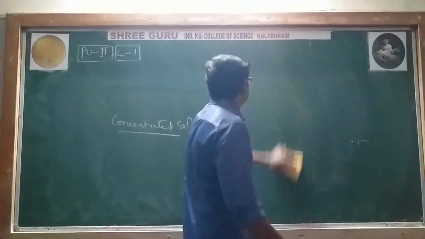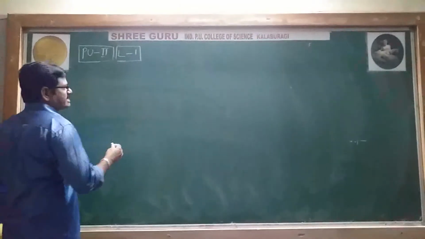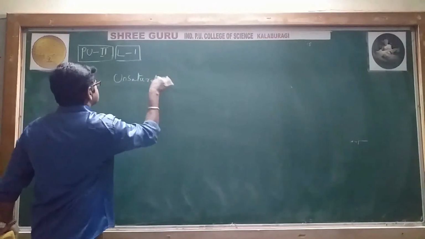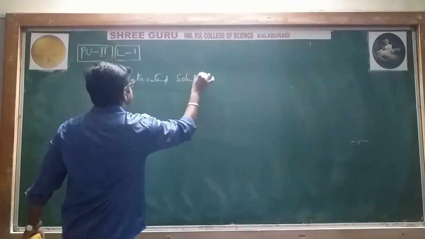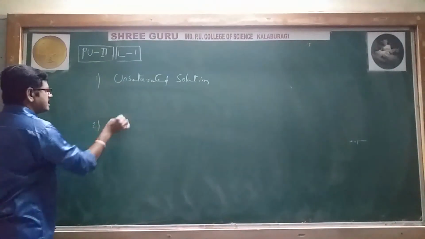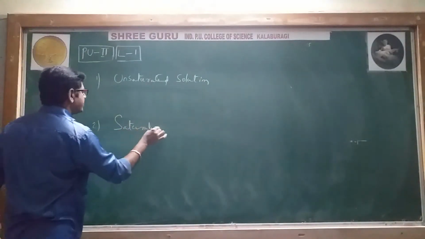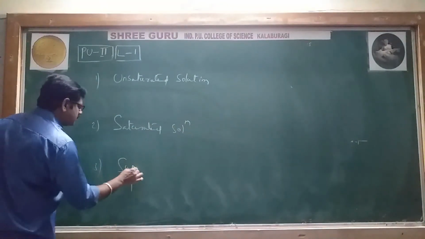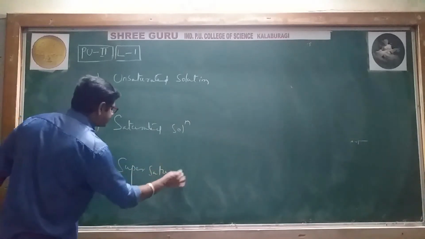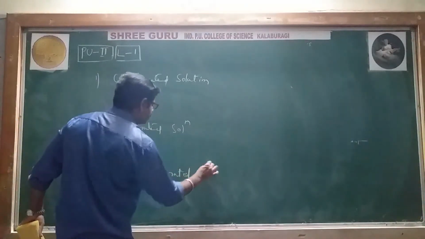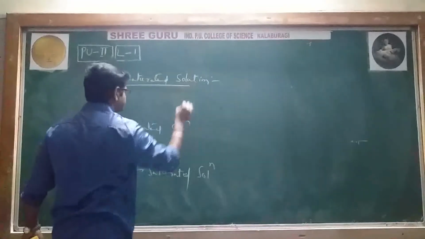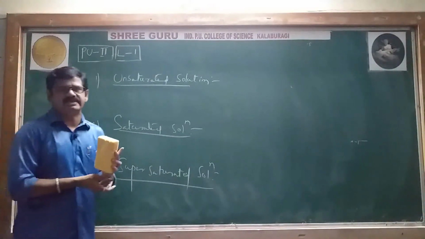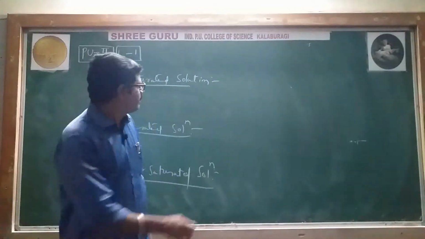Next we will go to three types of solutions. One is unsaturated solution, the second one is saturated solution, and the third one is supersaturated solution. Unsaturated, saturated, supersaturated solution. All three definitions we will discuss clearly now.